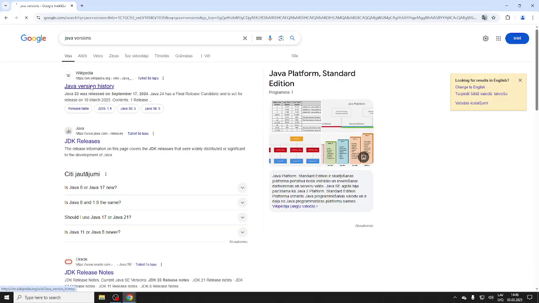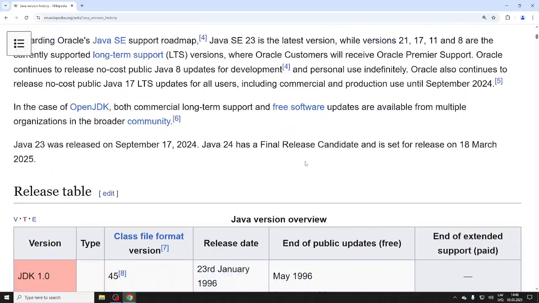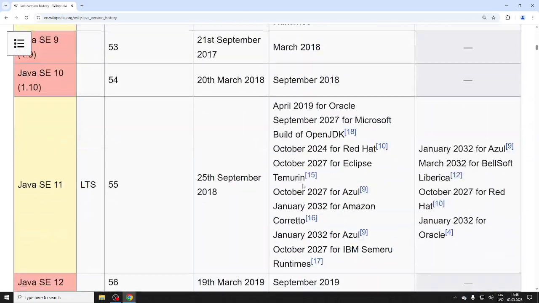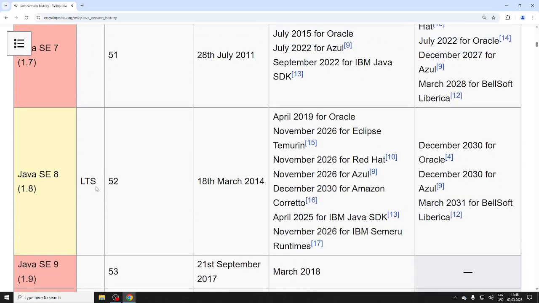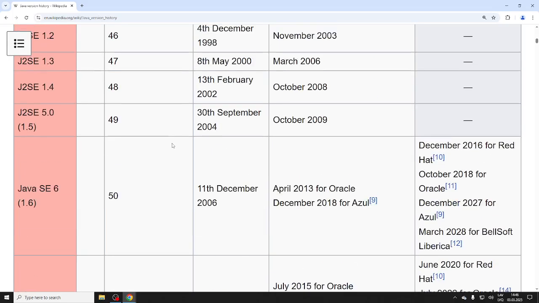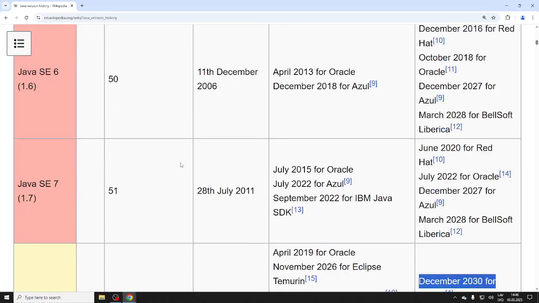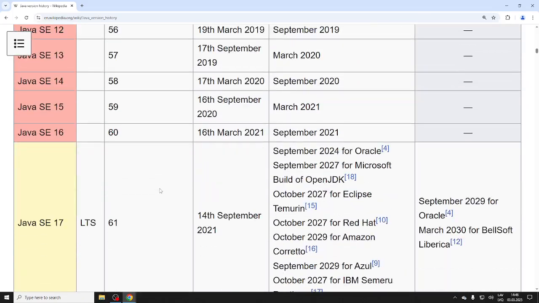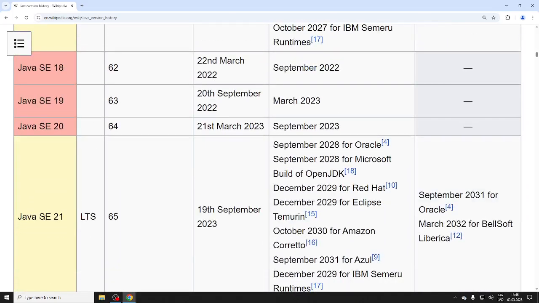It's like 30 years now already, right? So we go to Java 8, for example, still widely used. It's actually supported up to December 30th, right? Java SE 8, right? 7 sometimes used, right? And of course, these are really old, but still around. But of course, you should be using the latest LTS version, right? Java 21, for example, is what you should be using.